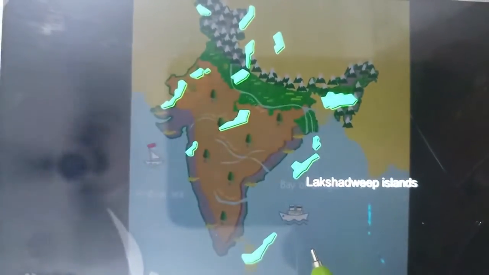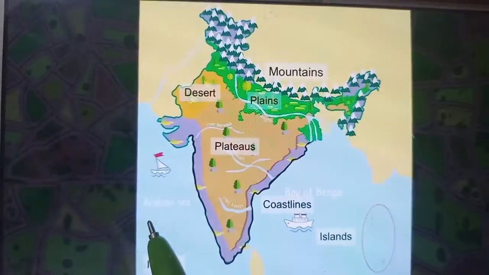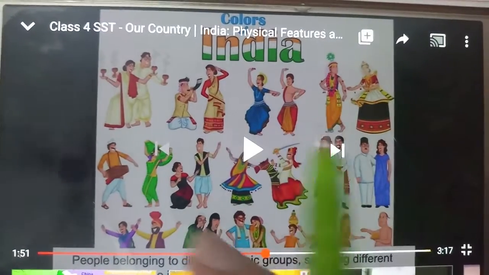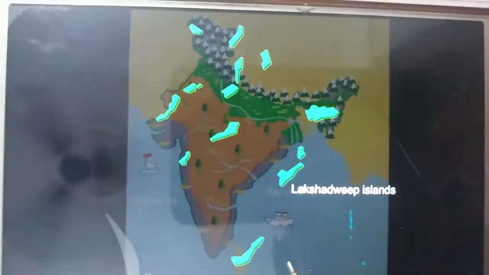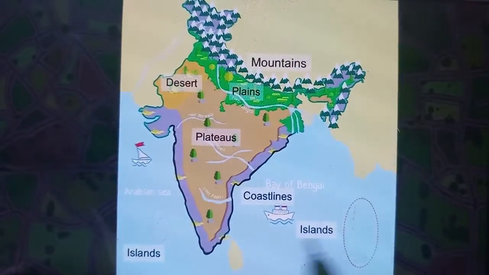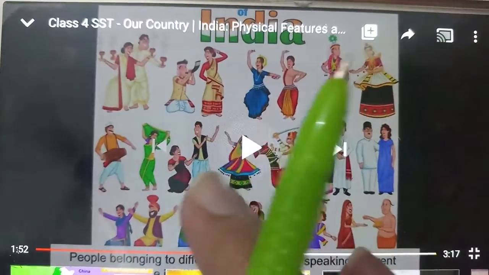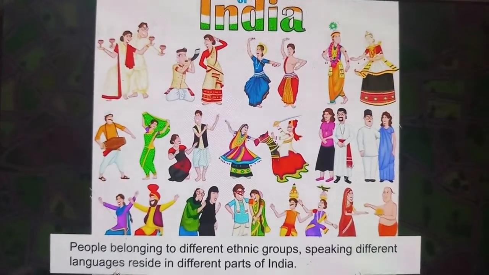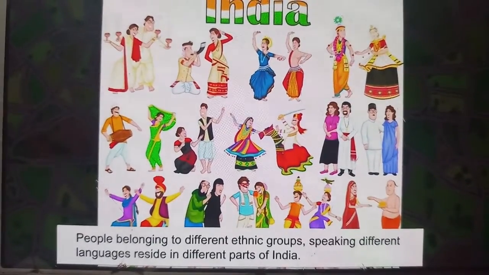Andaman and Nicobar Islands are in the Bay of Bengal, and Lakshadweep is a group of islands in the Arabian Sea. Due to the vastness of India, it is divided into 29 states and 9 union territories. People belonging to different ethnic groups speaking different languages reside in different parts of India.